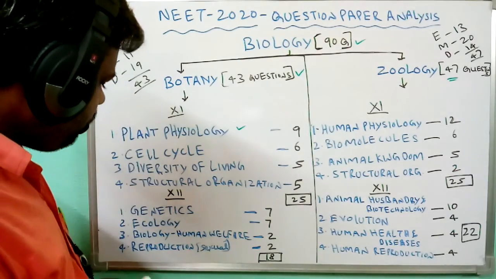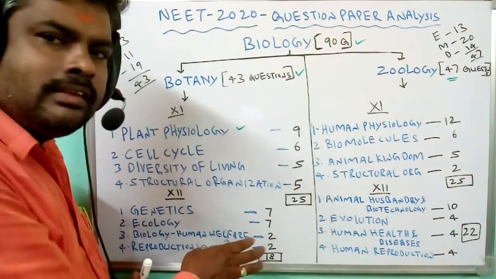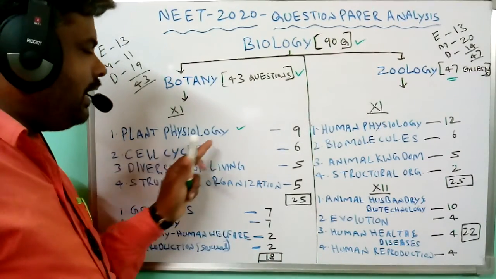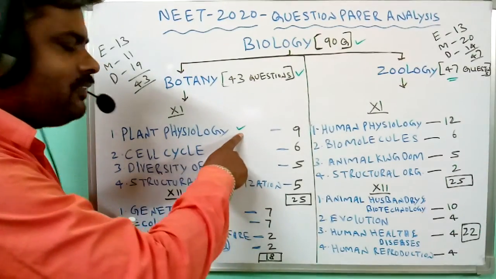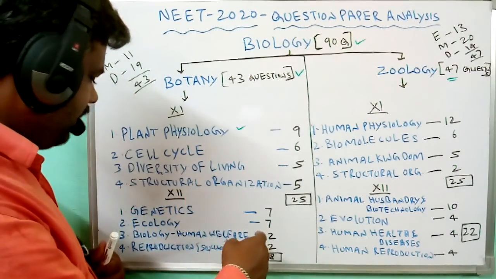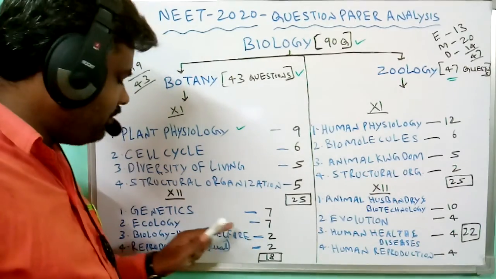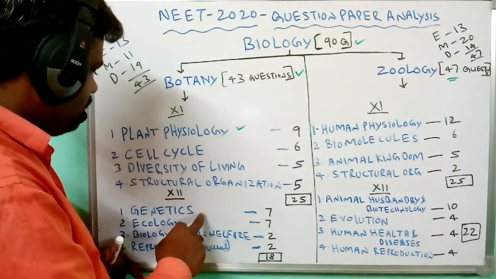Among the overall 43 botany questions, the most weighted chapter is plant physiology, with 9 questions. The second highest weightage goes to genetics and ecology, with 7 questions each.